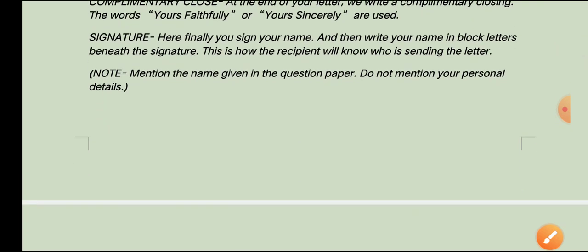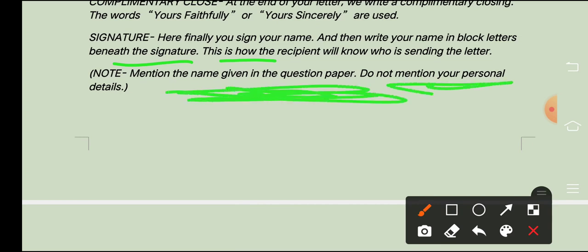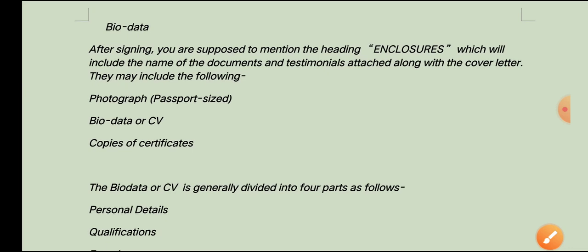So next is signature. Here finally you sign your name and then write the name in the blocks beneath the signature. This is how the recipient will know who is sending the letter, right? And one very important thing is mention the name given in the question paper. Do not mention your personal detail, because if you will use your own name, we will give a chance to the examiner to deduct your marks, right? So this is very important. Whatever the name will be given to you in the question, that you have to write down in your answer too.